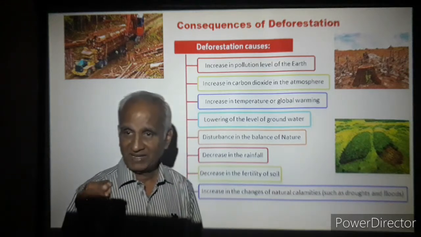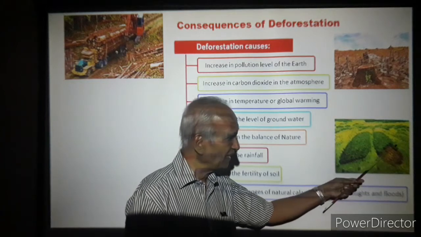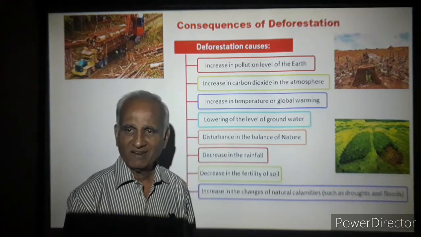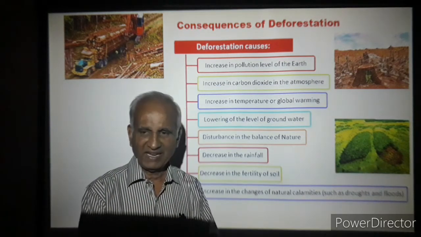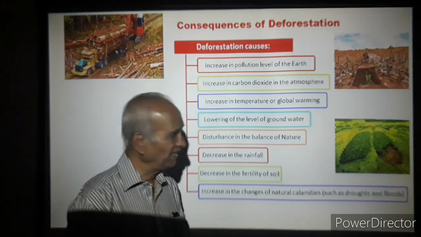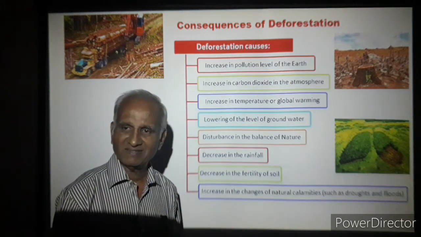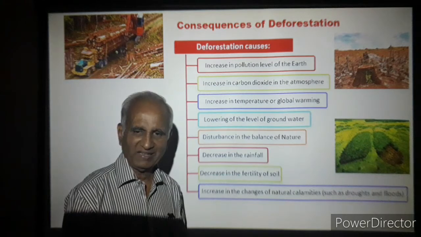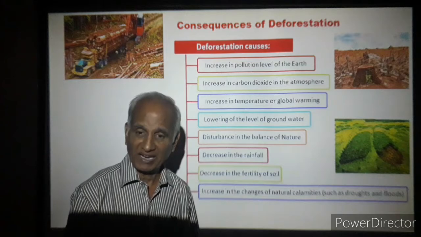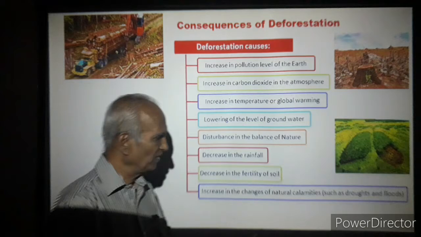The air sacs in the lungs are getting destroyed for some reason, and there won't be enough air sacs to contain air and arrange for transmission of gases between blood and the outside air that gets into the lungs. So it is a symbolic representation of saying that trees and forests are our lungs. Without trees and forests, we will not be able to survive. Next.